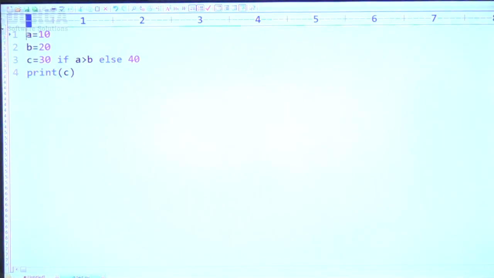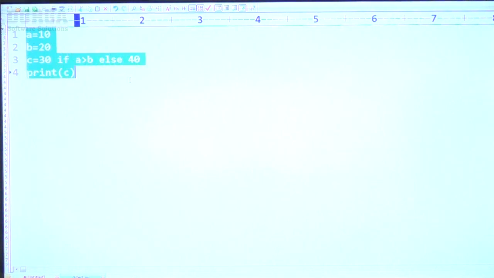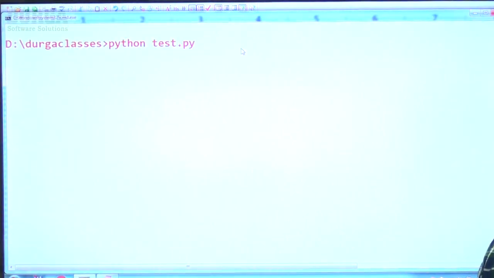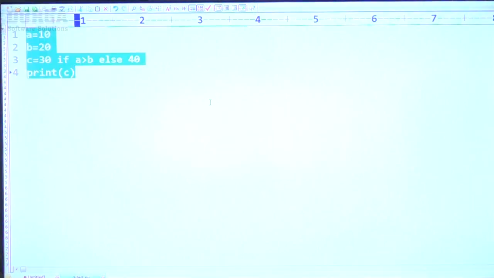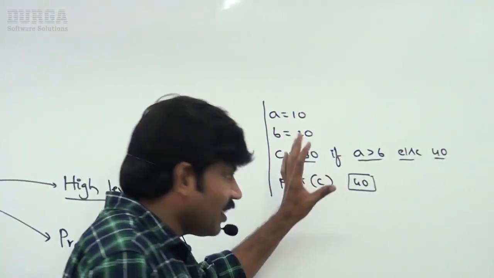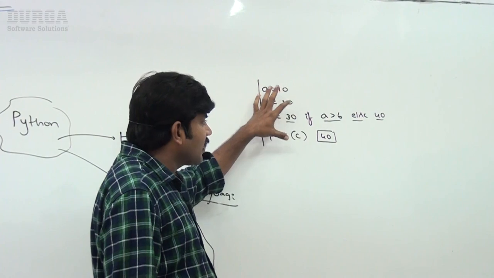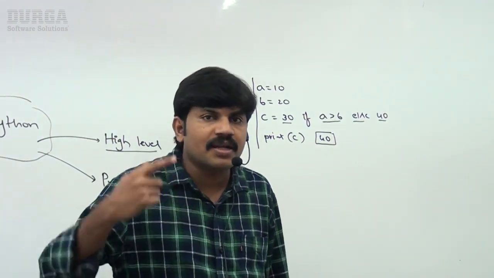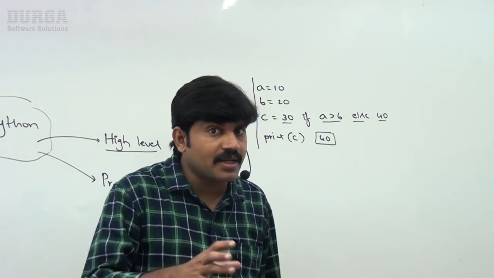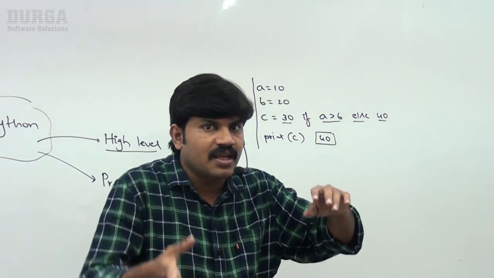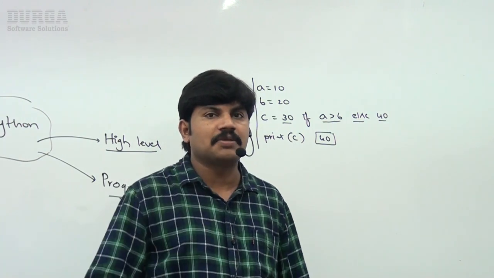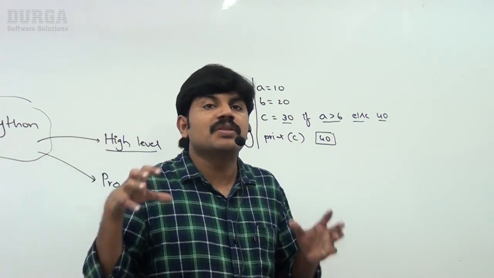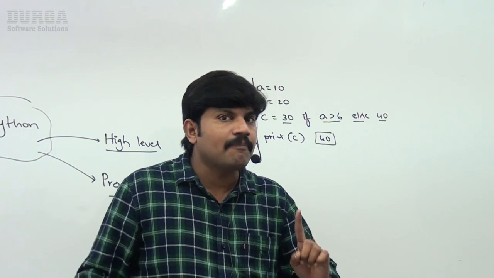A is equal to 10, B is equal to 20, C is equal to 30. If I execute this code, what is the answer by default? Simply 40 is the answer we are going to get. Take special care: don't get shocked, it is perfectly valid code. This type of code is called high level programming language code. A programmer can understand and write it very easily. Low level things like memory management and security, Python is going to take care of. So this type of language is called a high level programming language.